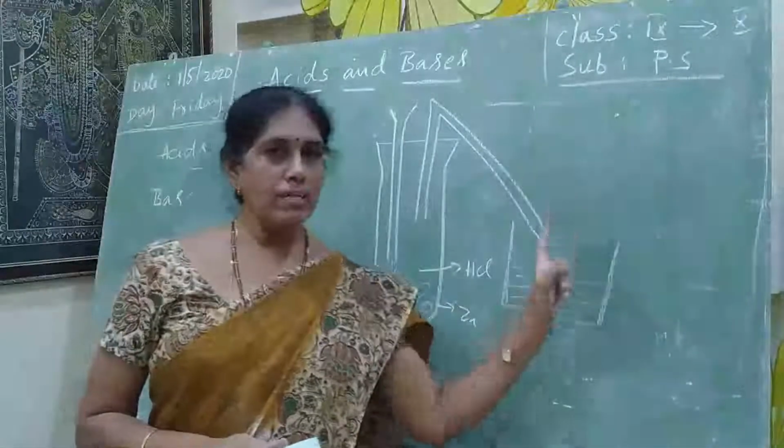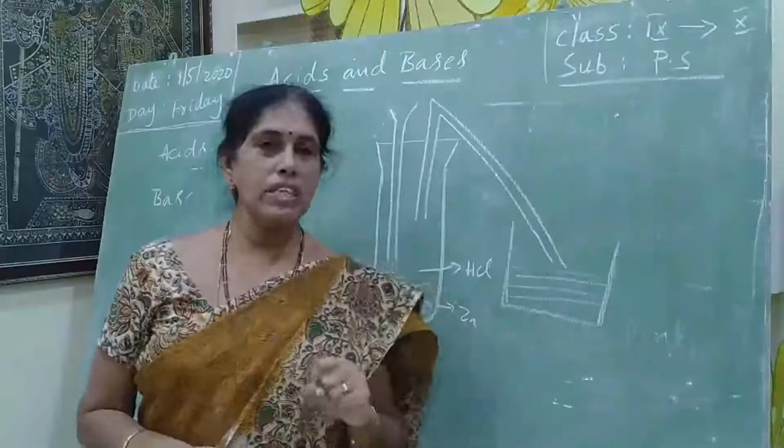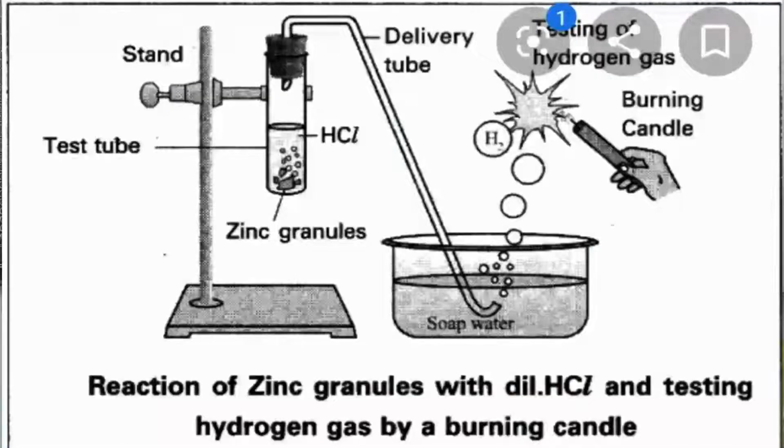We introduce a burning splinter here. The splinter burns with a red flame. When we introduce the burning splinter in the presence of the gas, the color of the flame first turns blue, then it is put off with a pop sound. Only hydrogen gas will put off the flame with a pop sound. That is the indication that hydrogen gas is evolving.